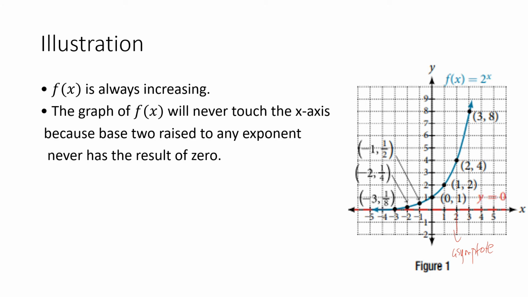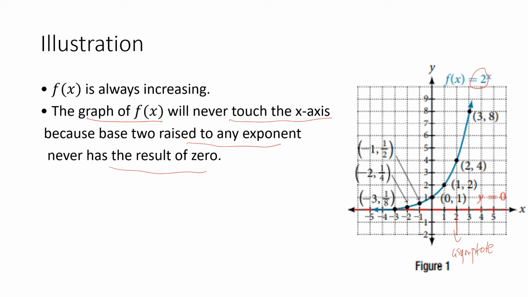Now, the graph of f of x will never touch the x-axis. Do not assume that this graph touches the x-axis. No. The graph of f of x will never touch the x-axis because base 2 raised to any exponent never has the result of 0. Why?